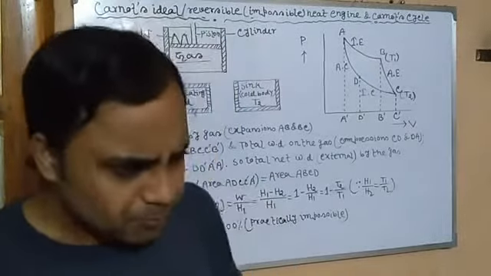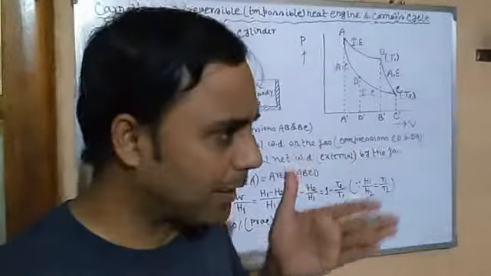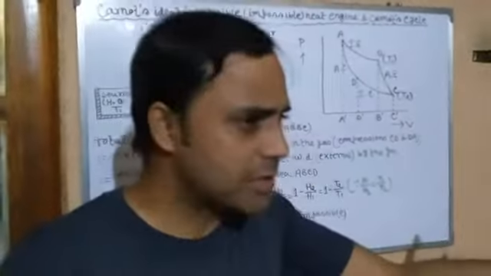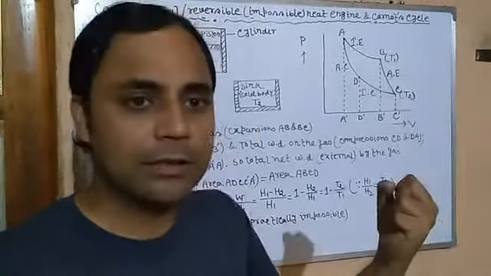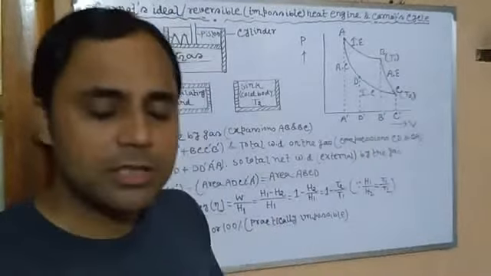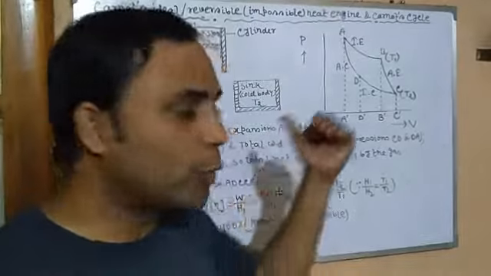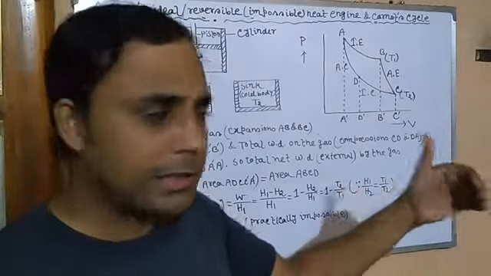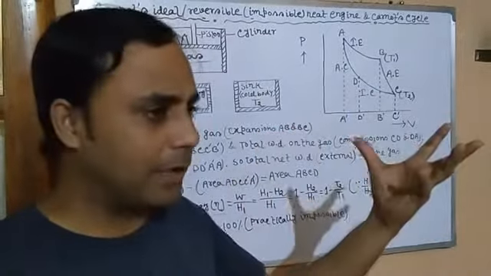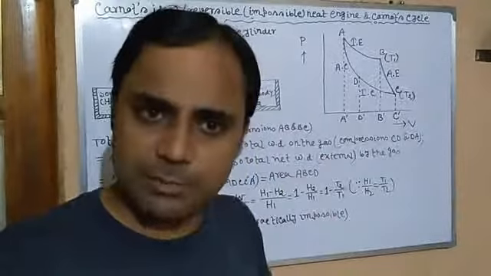It means during any process, if any body or system goes from A to B by absorbing some heat energy, and it can return from B to A by rejecting that same amount of energy, or if it goes from state A to B by giving out some energy and returns from B to A by absorbing the same amount of heat energy, it is called a reversible process.